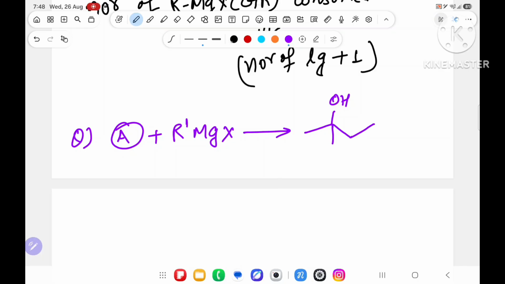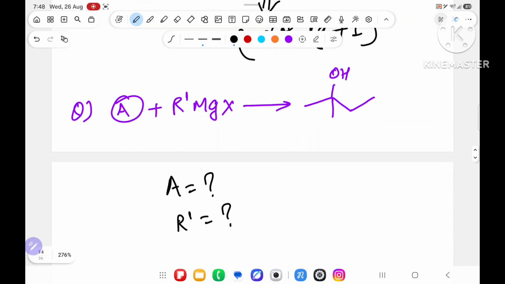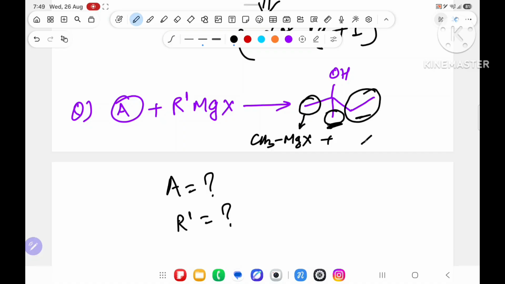This is given. Now they are asking what is A and what is R'. Tell me. In a Grignard reagent, something is attacking. Either this is attacking, or this is attacking, or this is attacking. If you take this part, you will say CH3MgX will be the Grignard reagent. Then the remaining will be this left, this double bond O.